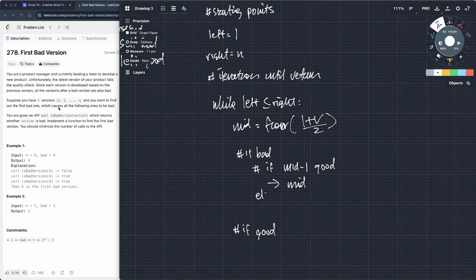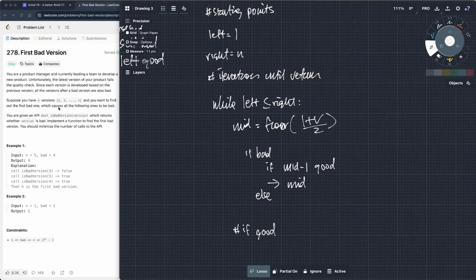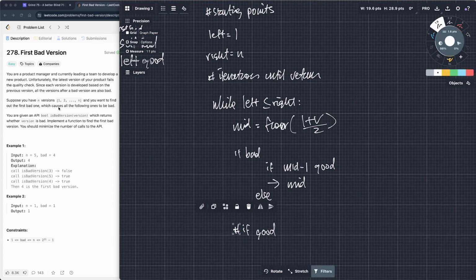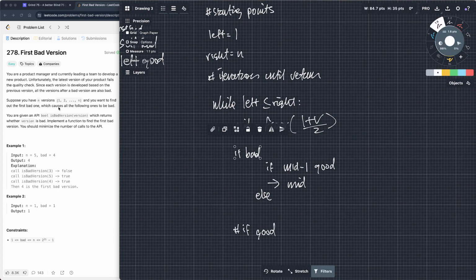Else, if it's not good, right? I don't know why I made these comments, but you can tell it's pseudocode, right? We'll get rid of these comments. So if it's bad, we do this. Actually, I really like those hashes as signifiers. I'm going to keep them.